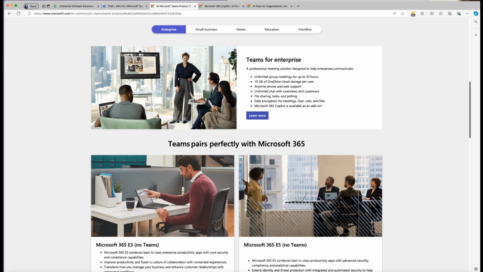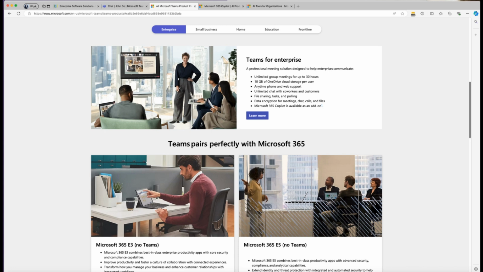So again, fully focused on enterprise editions, but you'll see also that some things might apply for a small business and education. If you're using home version of Teams, however, you'll find it looks and acts completely different because it's just not designed for the workplace. So if you're a professional, this is the version you'll most likely have, which is enterprise, small business.